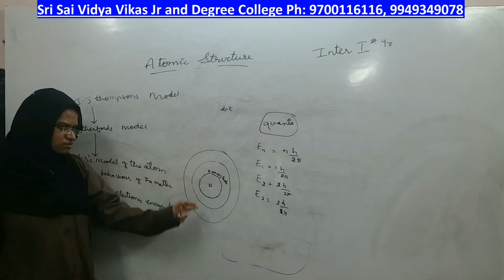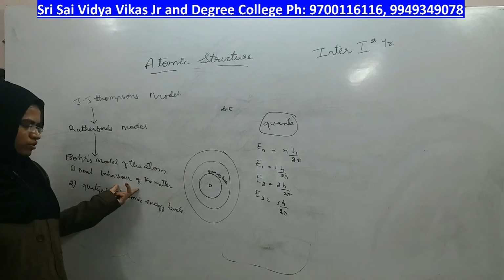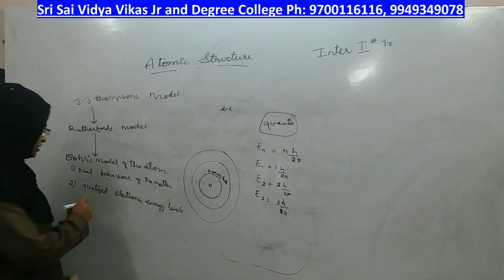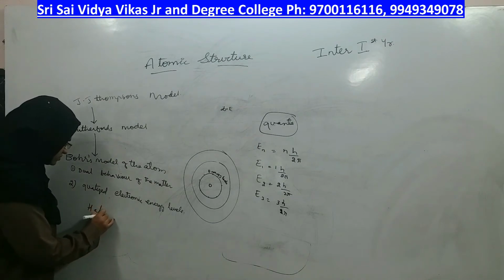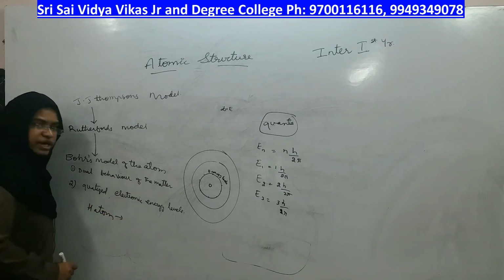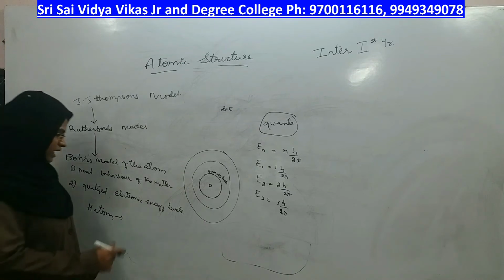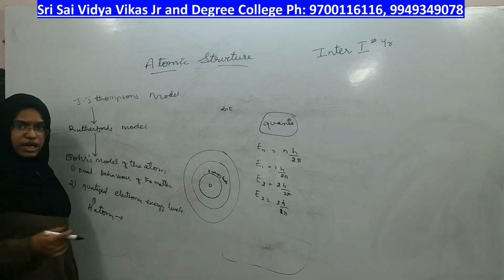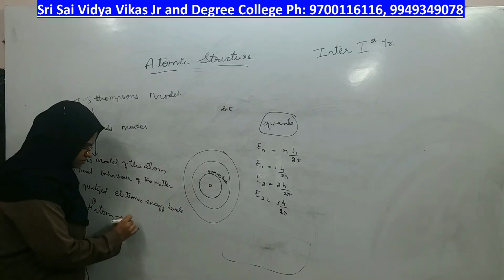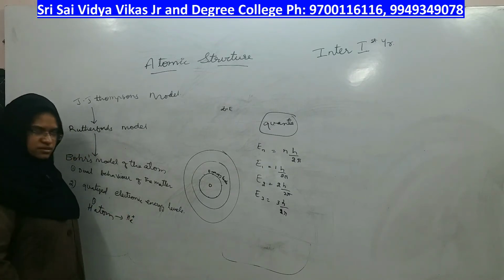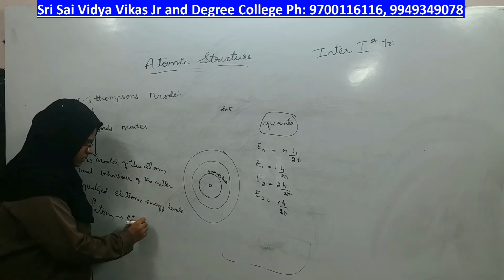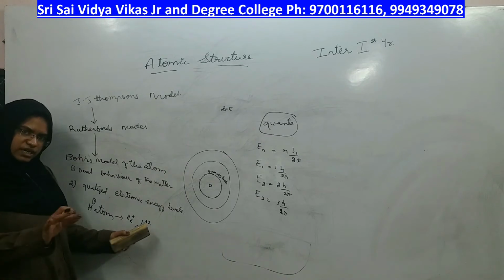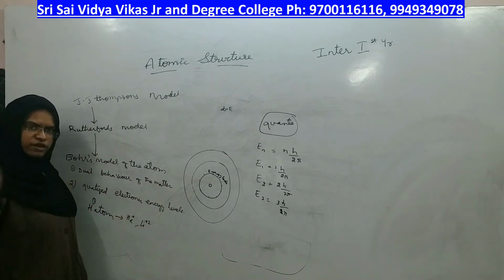Based on this model, Bohr proposed an explanation for atoms like the hydrogen atom and hydrogen-like ions. Hydrogen has one electron, right. Hydrogen-like ions means helium plus, lithium plus 2, like that. The ions which are just like hydrogen should have one valence electron.